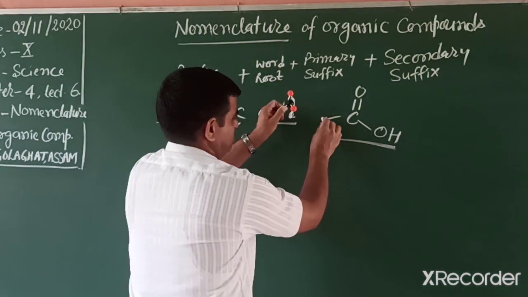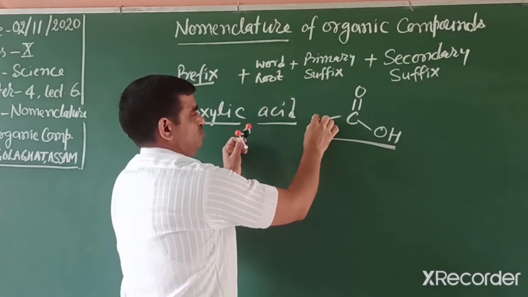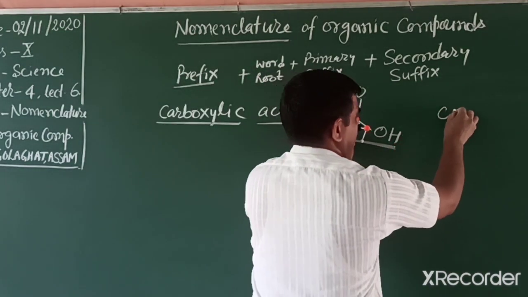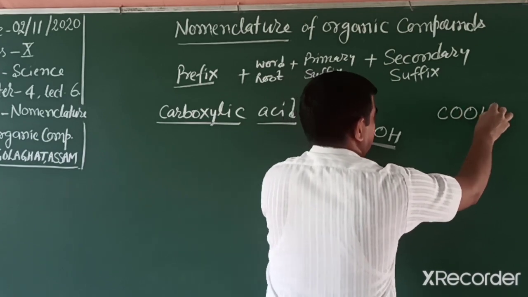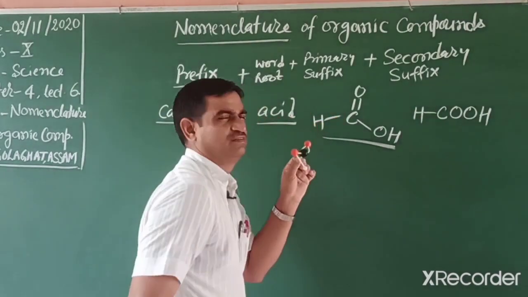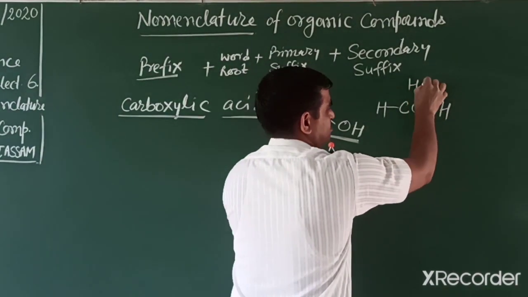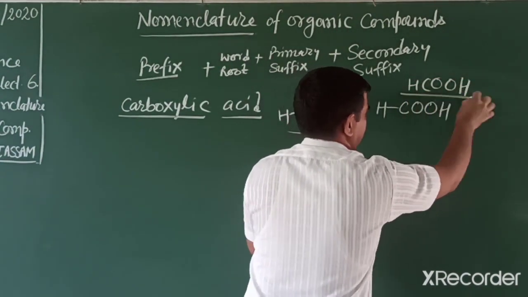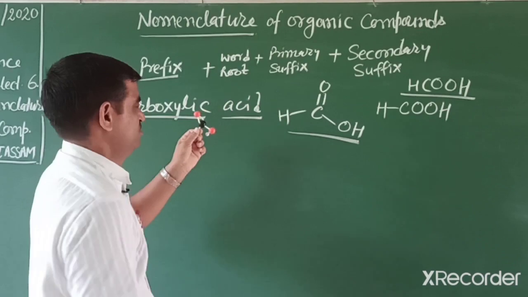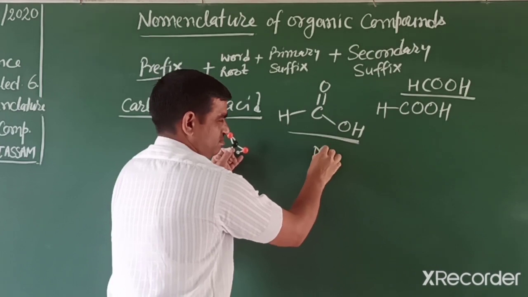So for the first member we can write H here. It's represented in books like this: C double bond O, then H on this side as the first member, or simply it's written HCOOH. We can explain it in this way. So students, what's the name of this first compound? For this first compound the word root is METH.